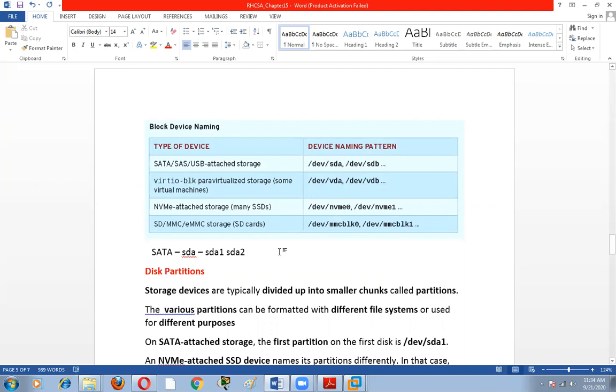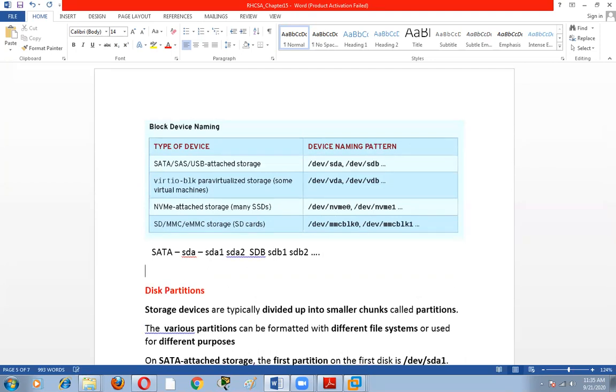Suppose we have another hard disk. Another hard disk name is SDB. In this hard disk, we want to create partitions. SDB1 is your first partition, SDB2 is your second partition. So just like that, we can create partitions in the SDA hard disk and the SDB hard disk.